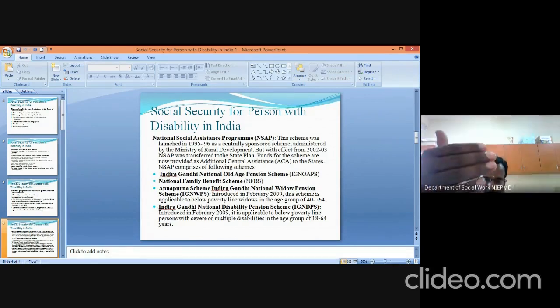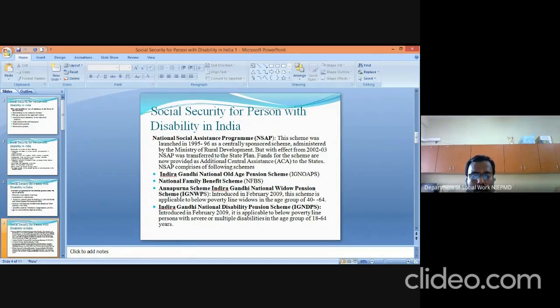Now we are going to see what programs are there under the National Social Assistance schemes. The first program is the Indira Gandhi National Old Age Pension Scheme. Under this scheme, across the country, many persons with disabilities who are aged can get old age pensions. Then the National Family Benefit Scheme is also provided under the NSAP program.